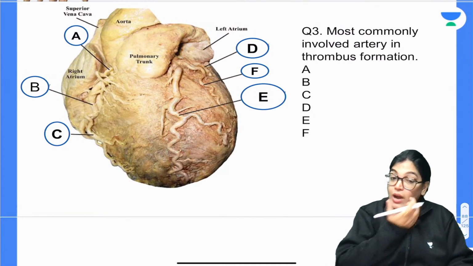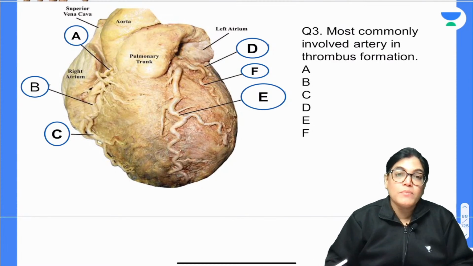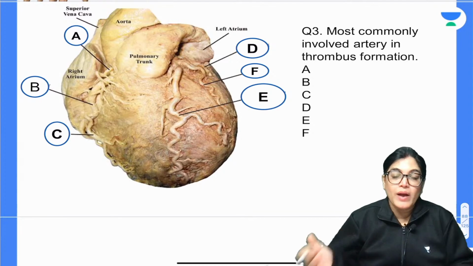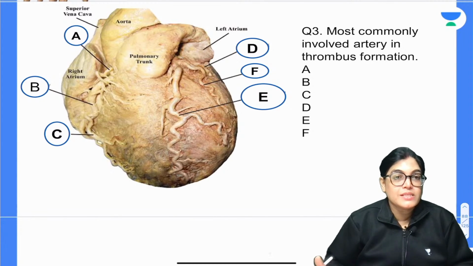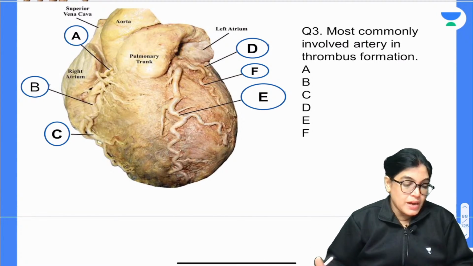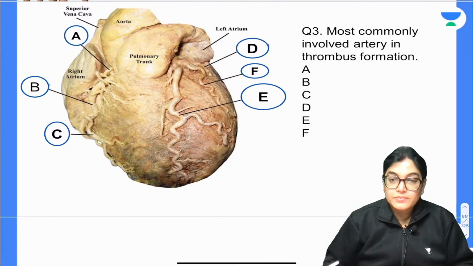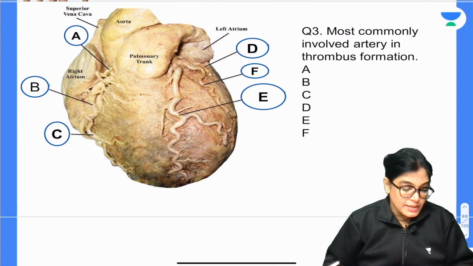So that means firstly you have to know which artery is most commonly involved in thrombus formation and leads to myocardial infarction. If you know the name of the artery, then you have to identify which artery that is in this heart specimen. So your time starts now. Mark the correct answer.